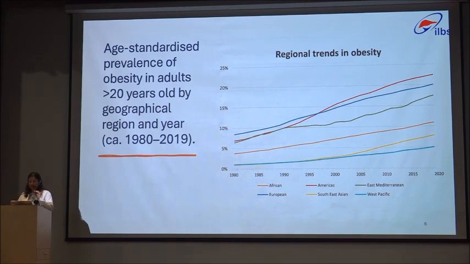This is again the data from GBD for age-standardized prevalence of obesity in adults, geography-wise. The countries with the highest prevalence were the US and Mexico, and Colombia had the lowest prevalence rate of obesity. In parallel, the prevalence rate of obesity in the Southeast Asian region, depicted by the yellow, started from the same level as the Western Pacific, 0.9 in 1980, and increased, reaching approximately 8% in 2019.